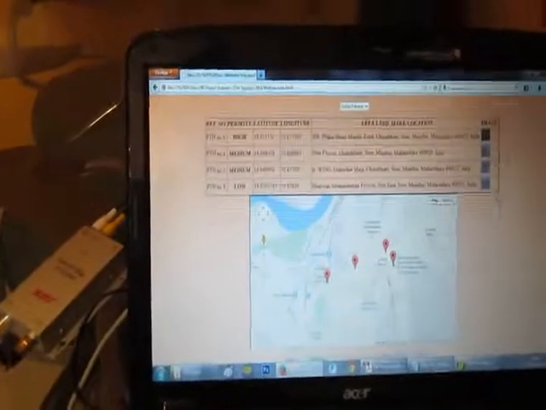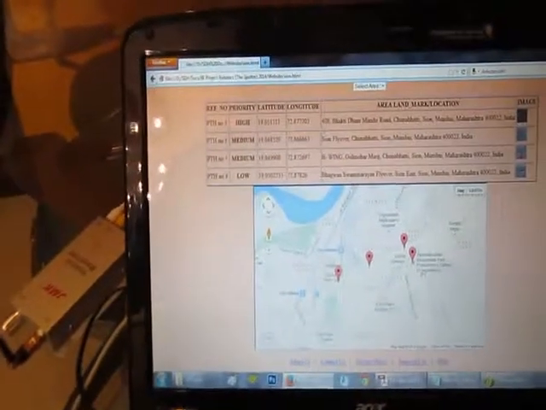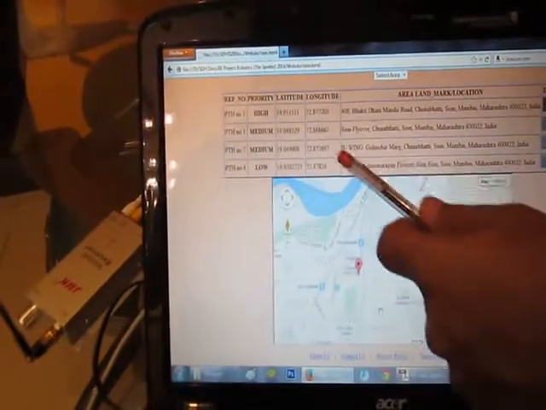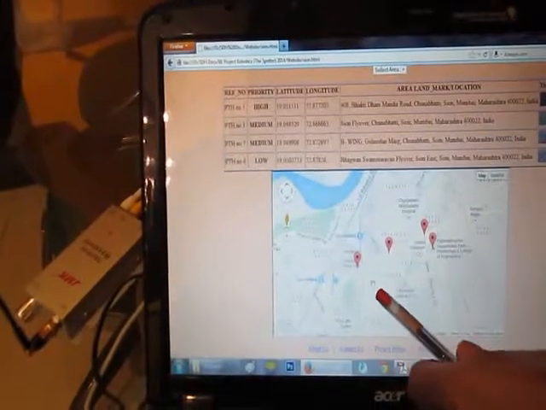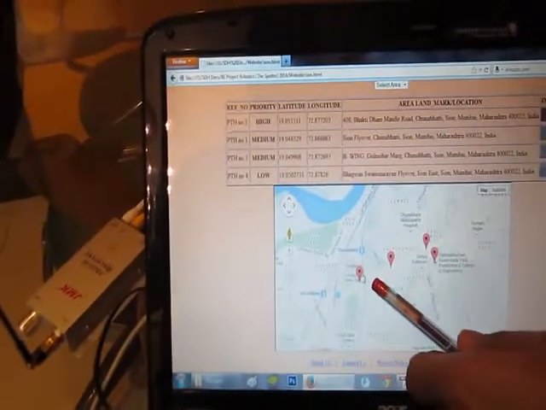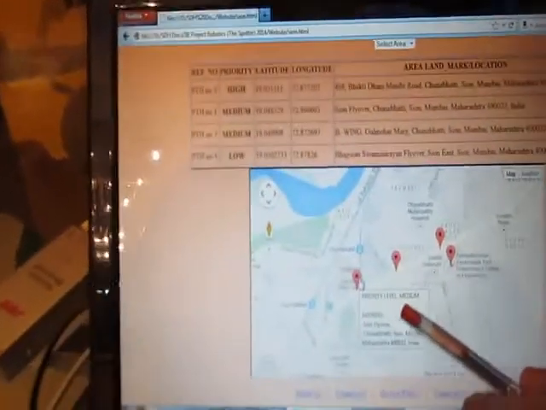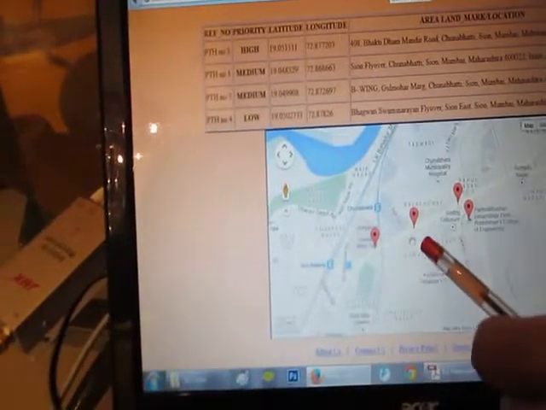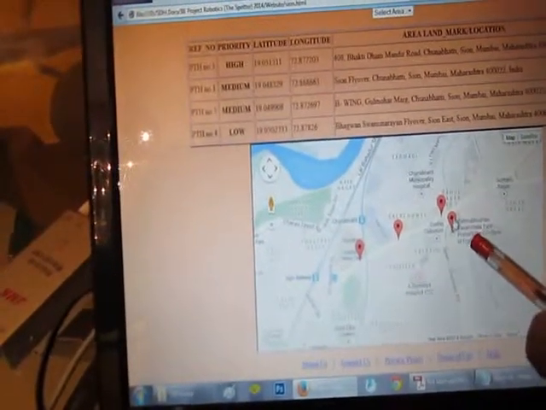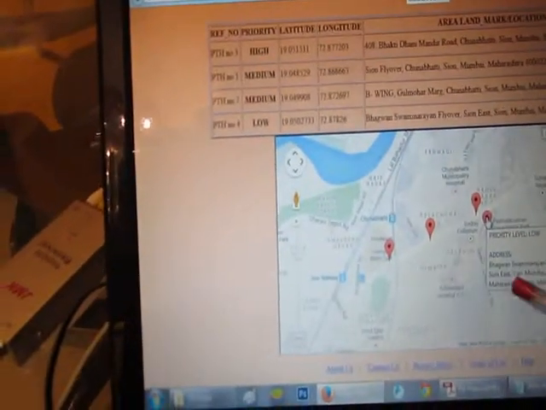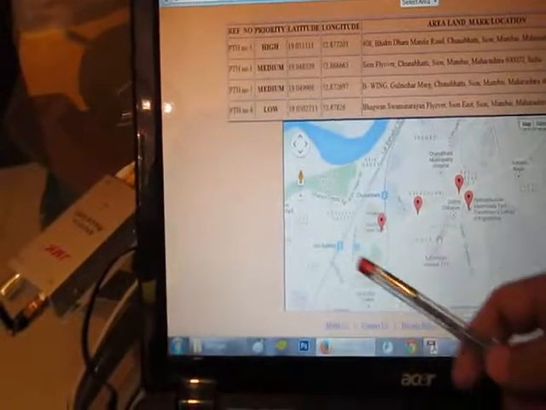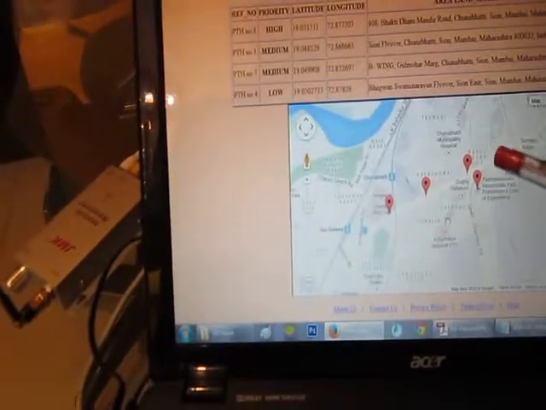Not only the image, I have also created a Google API app, so that this red marker shows all the potholes that have been detected by the hardware. Now once you place your cursor over any of the markers, the first pothole, you can view the priority level of the pothole as well as the address. You can see over here. Now let's move the cursor to the fourth marker and you can see priority level low and the address is like this. So thus we are getting the image of the pothole, landmark of the pothole, as well as all the potholes viewed in the Google API map. This is how my system works.